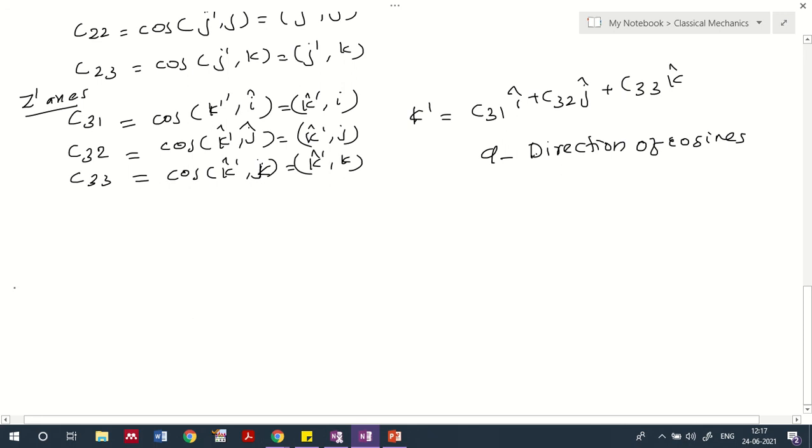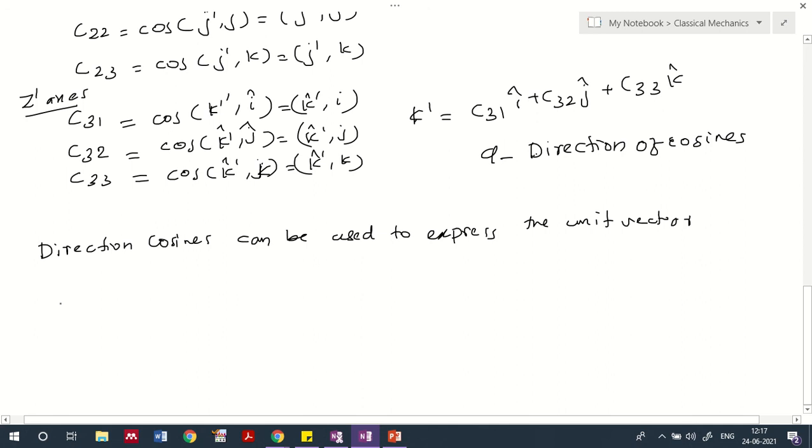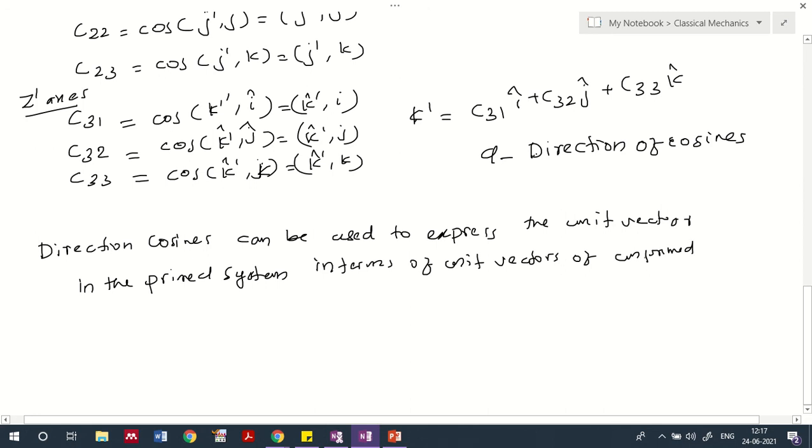These direction cosines can be used to express the unit vectors in the primed system in terms of the unit vectors of the unprimed system.